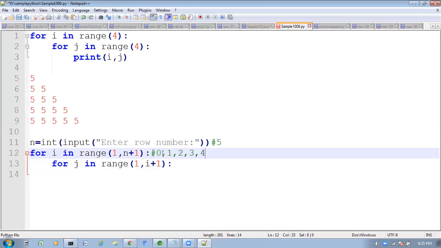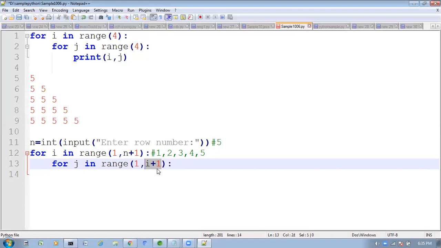Right, here I am taking 1, 2, 3, 4, 5, like this. Now here, what I am doing: I begin with the first row. What is the i value? The first time the i value is 1. So 1 plus 1 means 2 you will get.